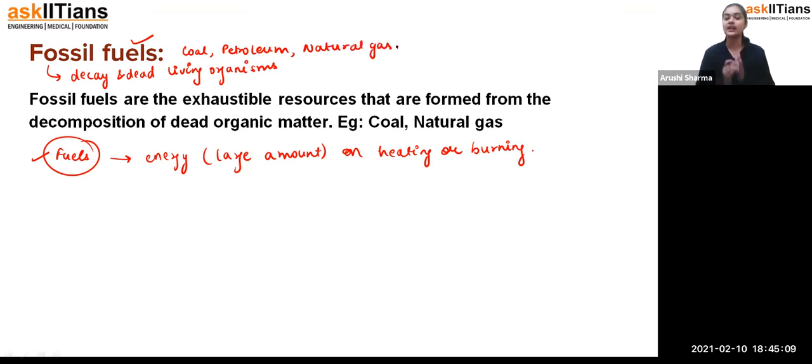So first of all, what are fossil fuels? Fossil fuels are something we get from the dead and decayed remains of living organisms, and then we use them as fuels, generating a large amount of energy from them by heating or burning them. That we call fossil fuels. But now, students, here is a very important question: whether we consider them exhaustible resources or not.